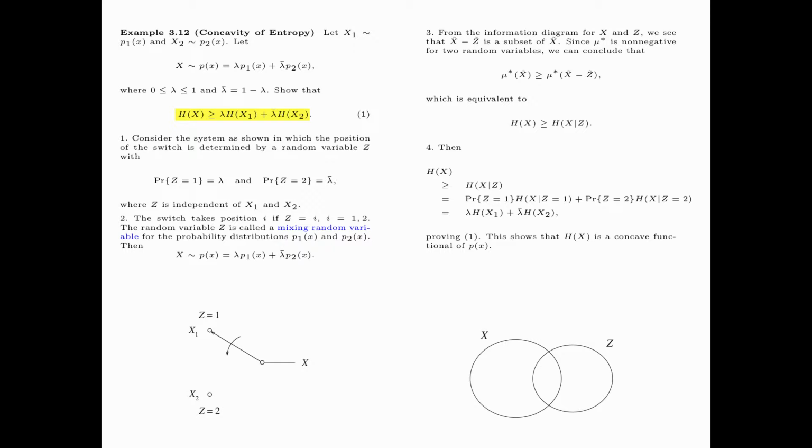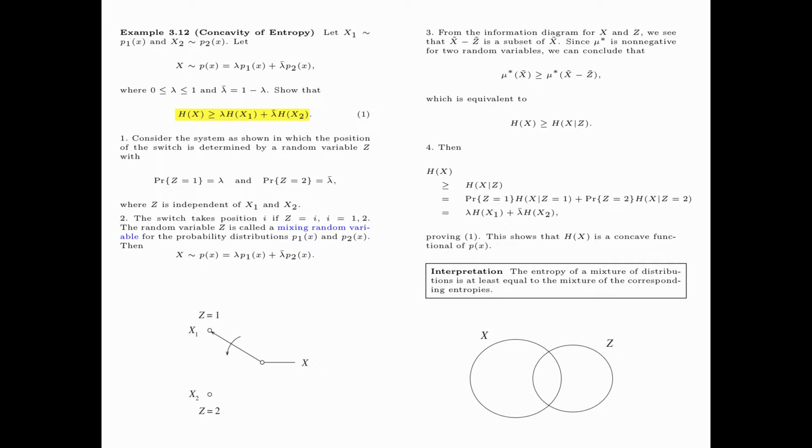This proves inequality 1, and this shows that entropy of X is a convex functional of p(x). The interpretation of this inequality is that the entropy of a mixture of distributions is at least equal to the mixture of the corresponding entropies.